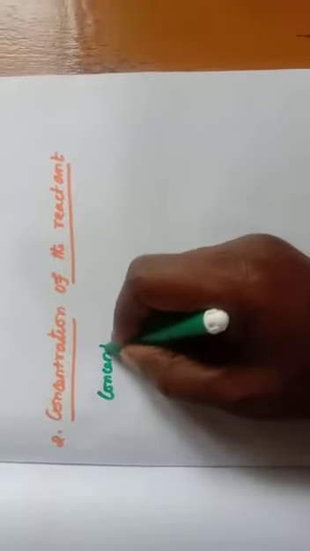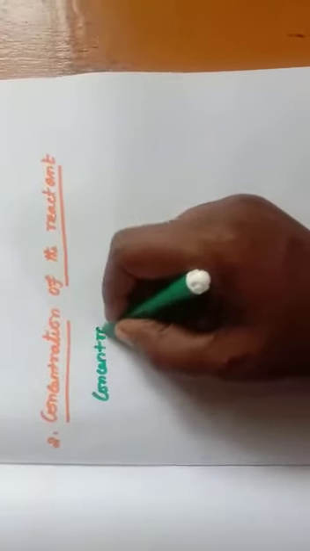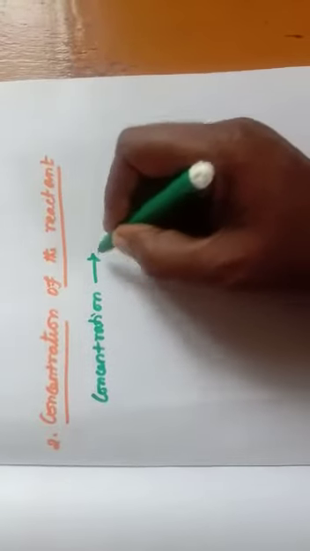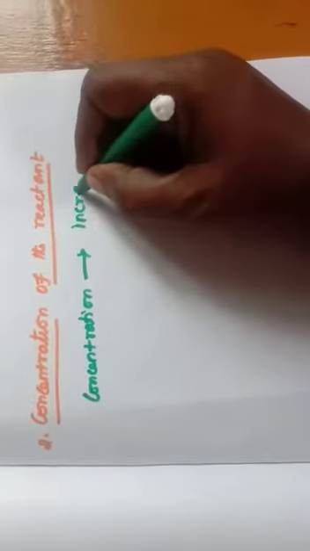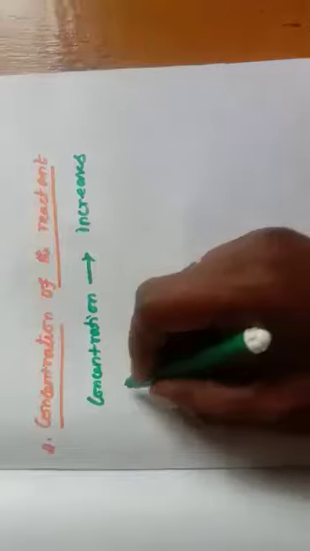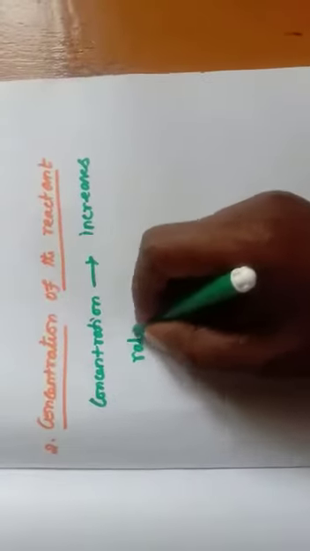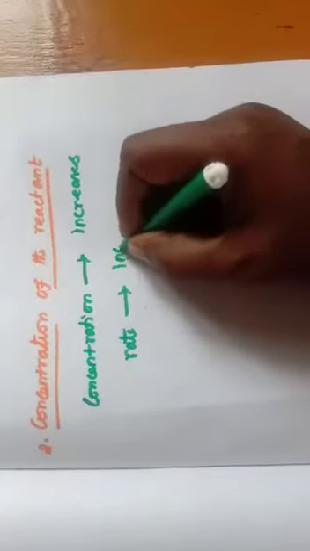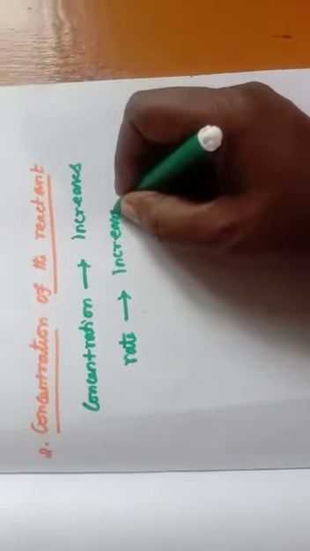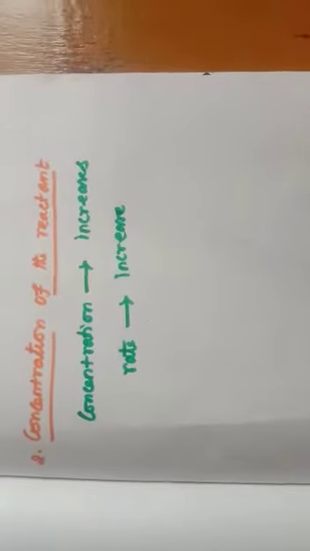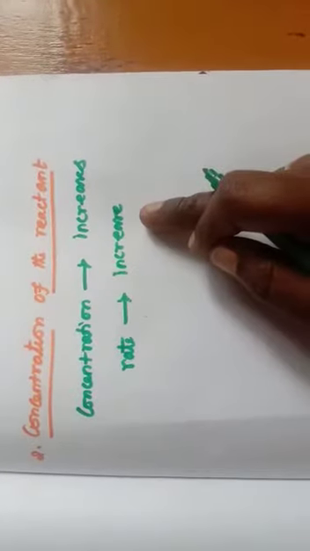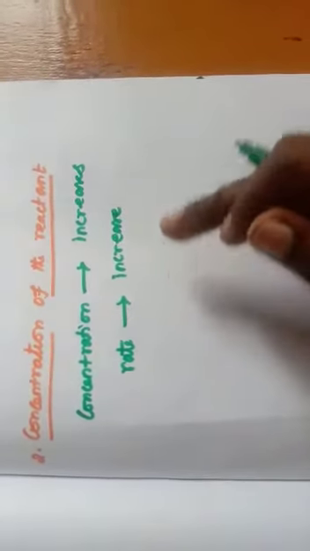Another point is concentration of the reactant molecule. If the concentration of the reactant molecule increases, the rate of the reaction also increases.